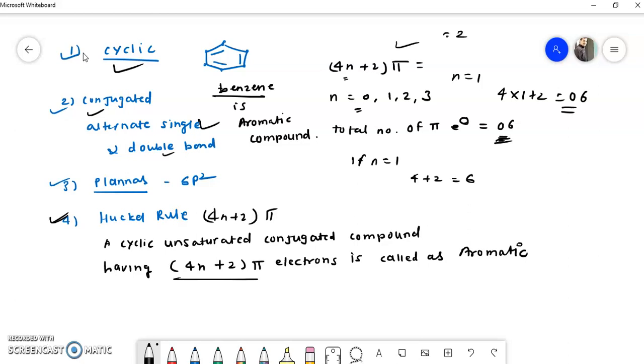Okay, so these compounds which obey all these rules are called aromatic compounds. Okay, and the phenomenon is known as aromaticity. Okay, now we'll see a few more examples to understand this concept.